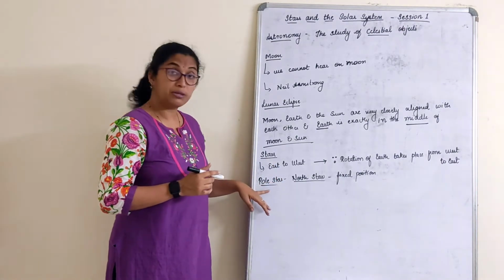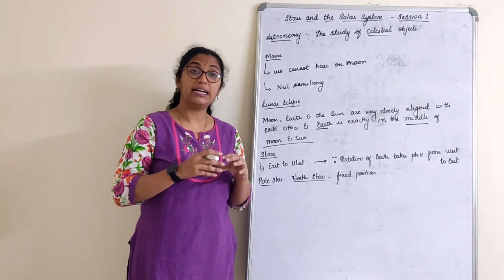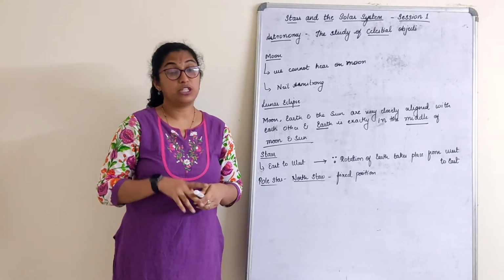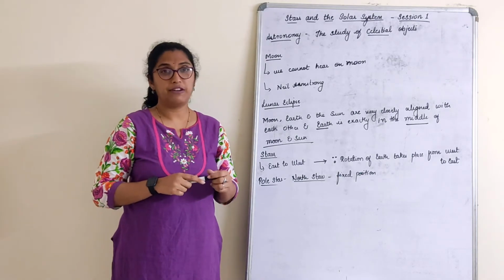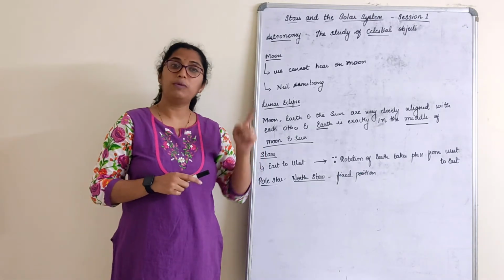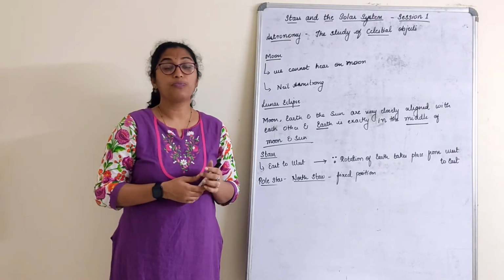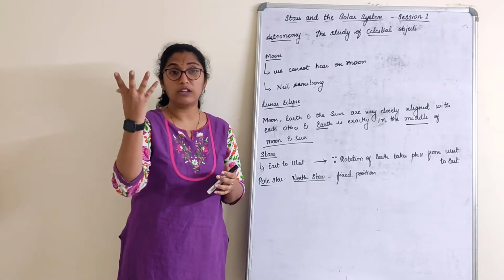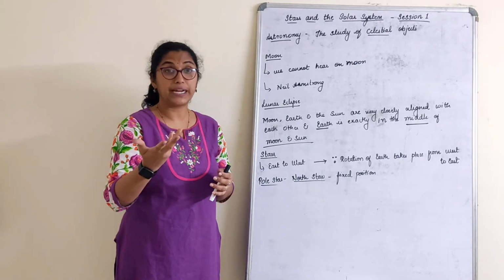We also studied about a pole star, which is called the north star. The pole star has a fixed position, and that is why the pole star does not twinkle. The best example: does your tube light at home twinkle? Suppose there is a fluctuation, what does the tube light or a bulb do? It fluctuates. The light appears dimmer, brighter, dimmer, brighter.